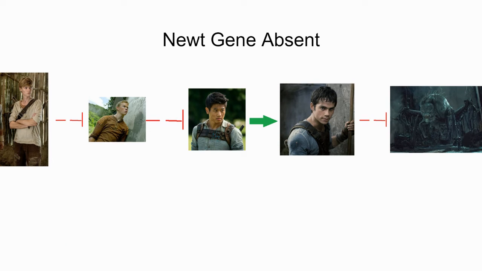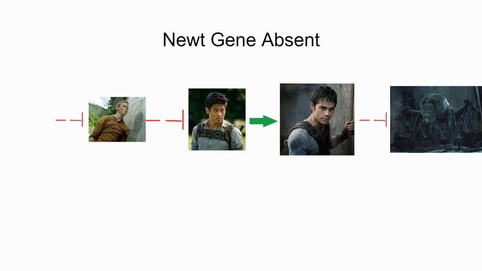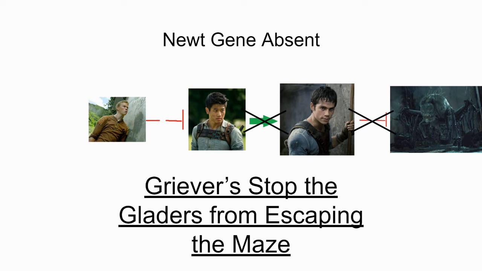Now, if the Newt gene was absent, the Gladers would not be able to escape the maze, because Newt is unable to repress Gali. The new network would then be Gali repressing Minho, who then cannot activate Thomas, and then Thomas cannot repress the Griever. So the Grievers stop the Gladers from escaping the maze.